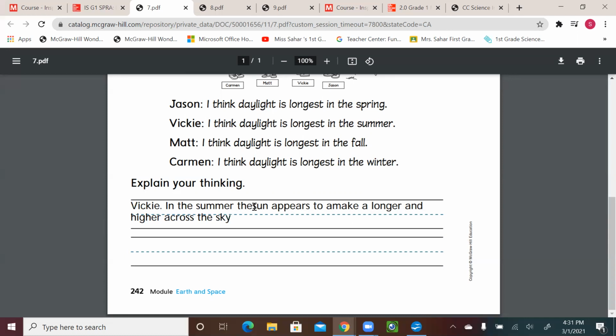Because in the summer, the sun appears to make a longer and higher arc across the sky. All right, so we agree with Vicky. All right, let's see the next page.